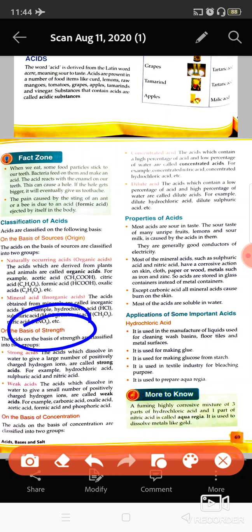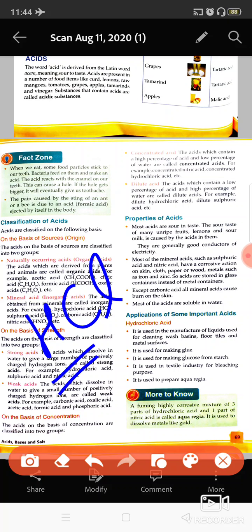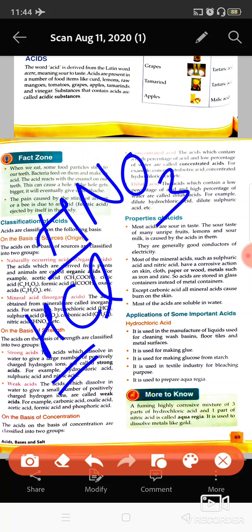On the basis of strength, meaning the power, acids can be of two types: strong and weak. Basically, all acids have hydrogen, like HCl and HNO3.